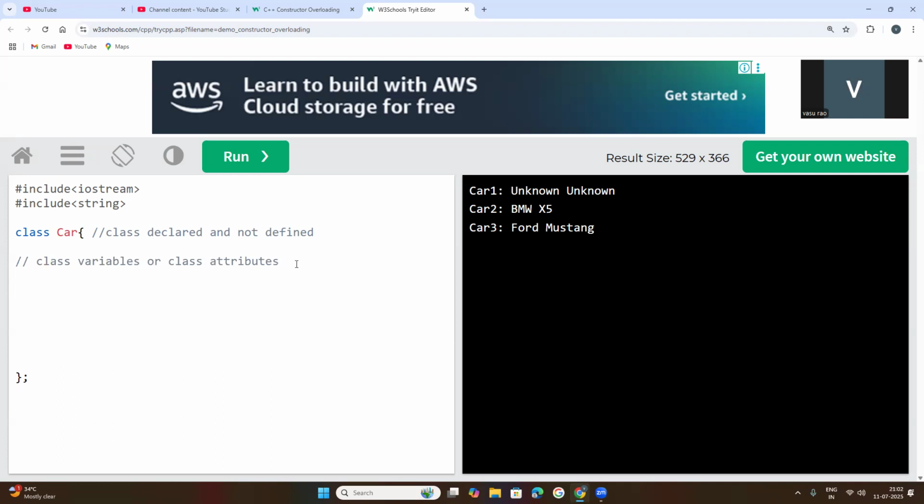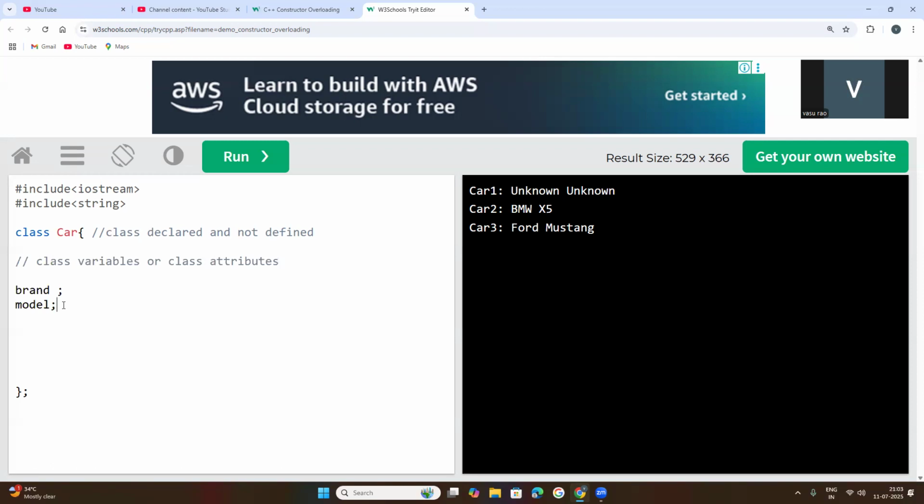Now create any attribute variables, like brand. Brand is one variable. Every car has a brand. Every car has a model. Every car has some height and color.